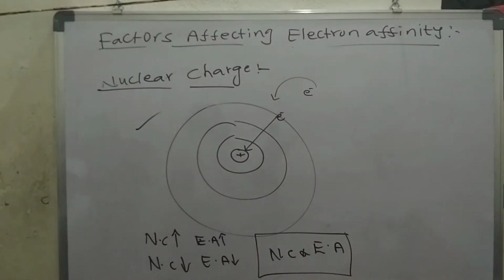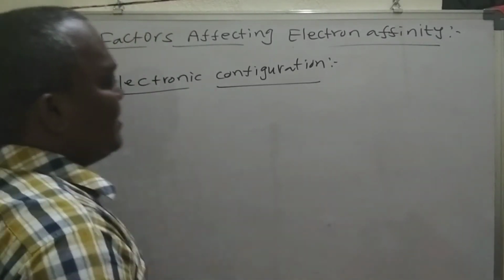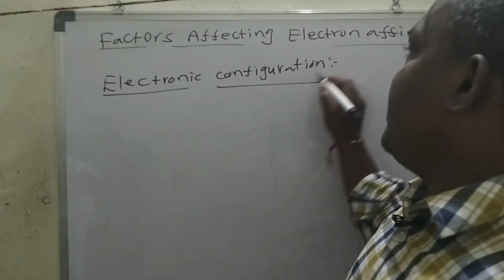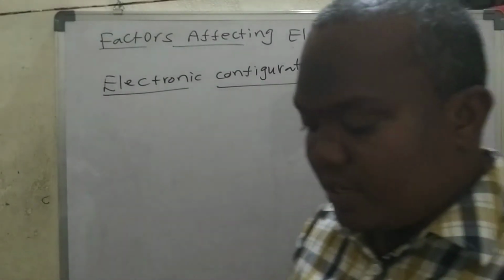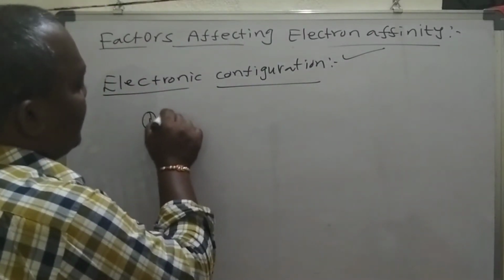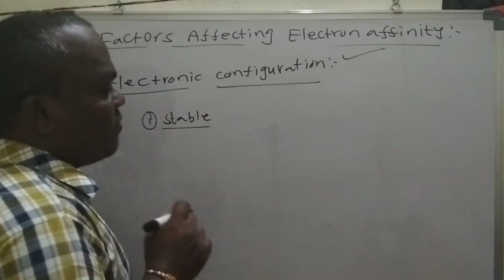Right, the next factor is electronic configuration. What changes will take place, and how is it going to affect the electron affinity? Let me go with that. Generally we have stable configurations and unstable configurations. So what do you mean by stable configuration?